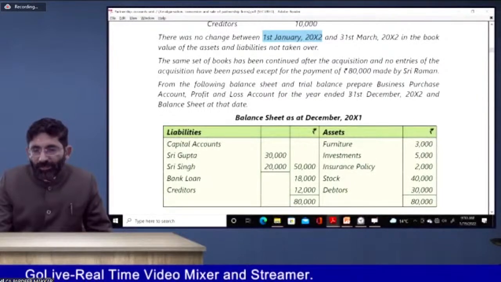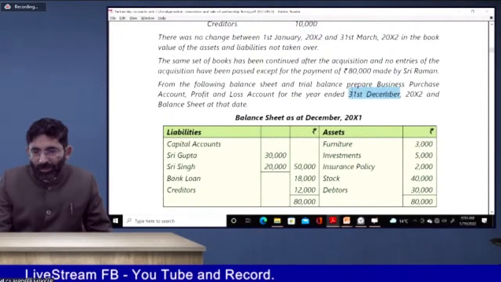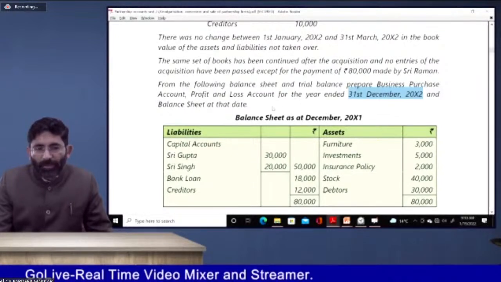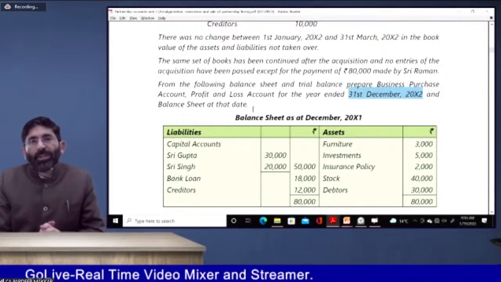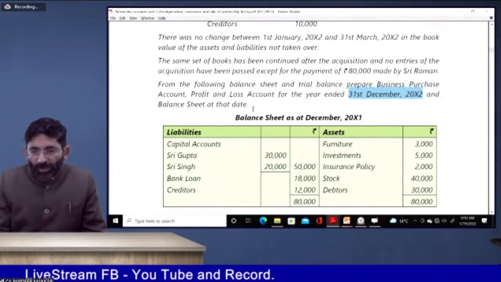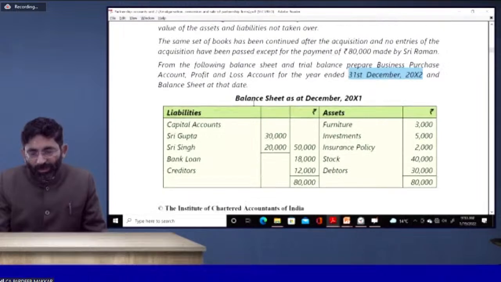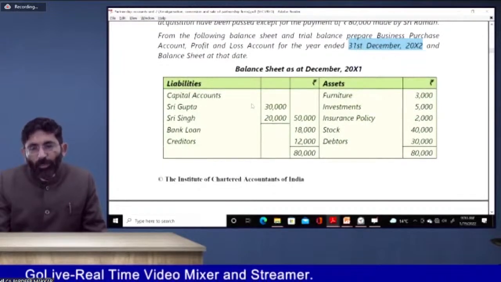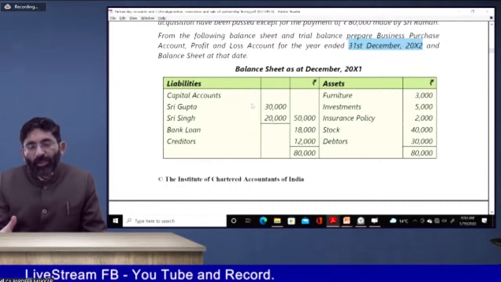Balance sheet is given to you on 31st of December 2012. From the following balance sheet and trial balance, prepare the Business Purchase Account, that means the account for purchasing the business, the Profit and Loss Account, and the balance sheet as on that date. So we have the opening balance sheet with us, and the business is acquired after 3 months from this date.